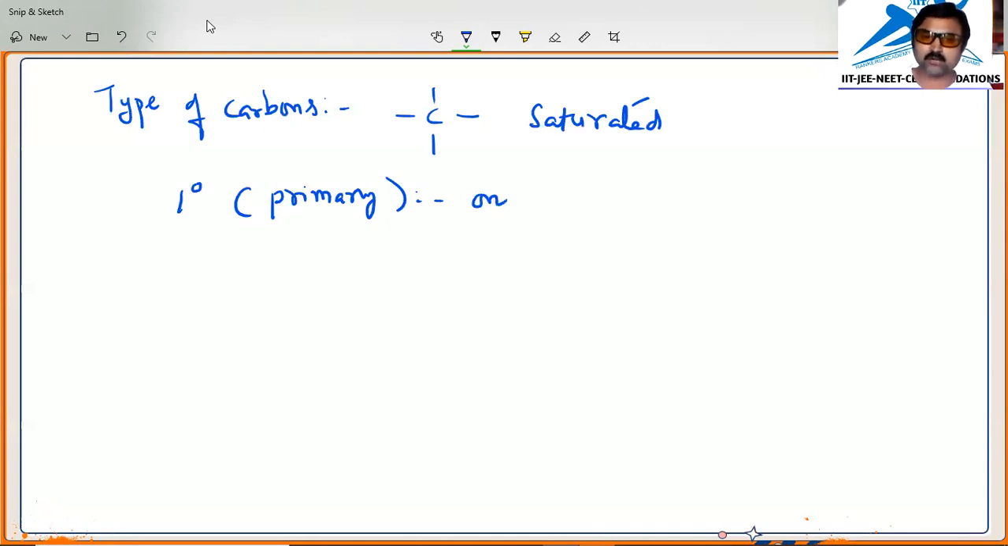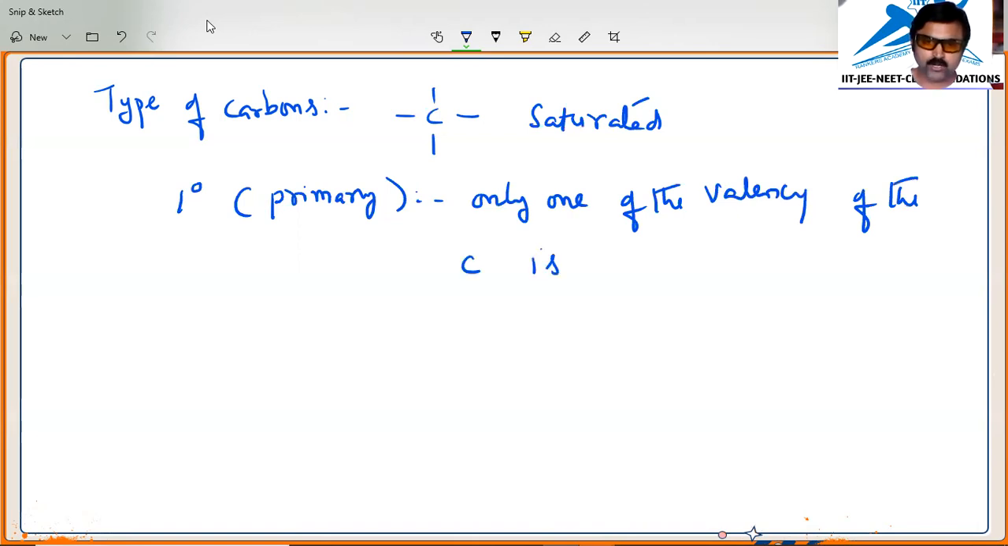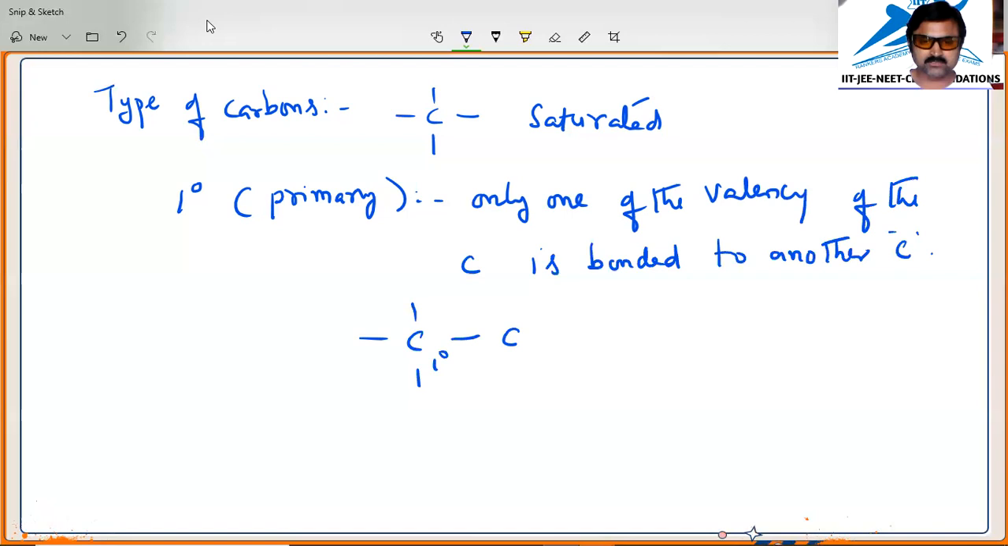So we call this carbon a primary carbon when only one of the valencies of the carbon is bonded to another carbon. Like see here, there are three bonds and the other one is linked with the carbon. So this carbon becomes a primary carbon. The rest may be hydrogens, but this is said to be a primary carbon.